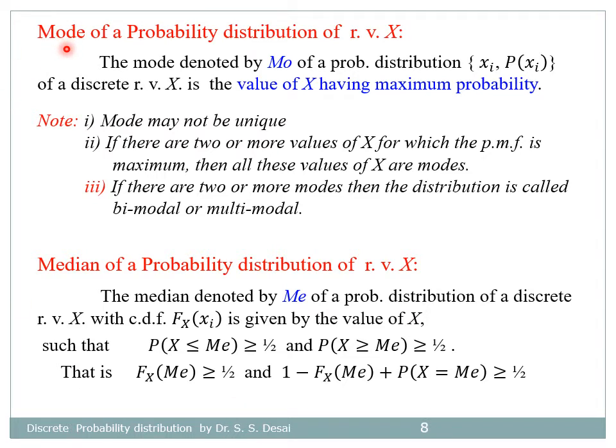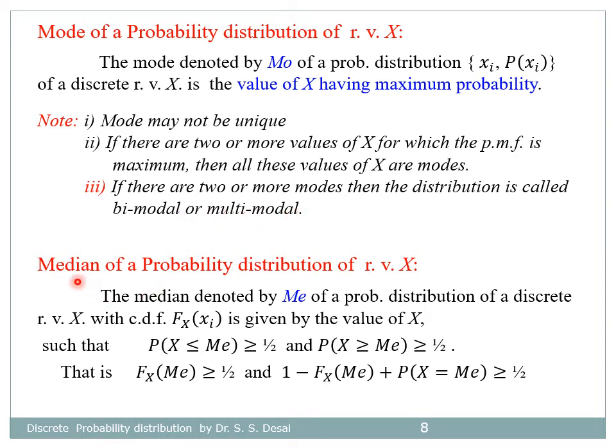Now let us see how to find the mode of a probability distribution. The mode, denoted by M0, of a probability distribution of a discrete random variable x is the value of x having maximum probability. Note that the mode may not be unique. If there are two or more values of x for which the PMF is maximum, then all these values of x are modes. If there are two or more modes, then the distribution is called bimodal or multimodal.